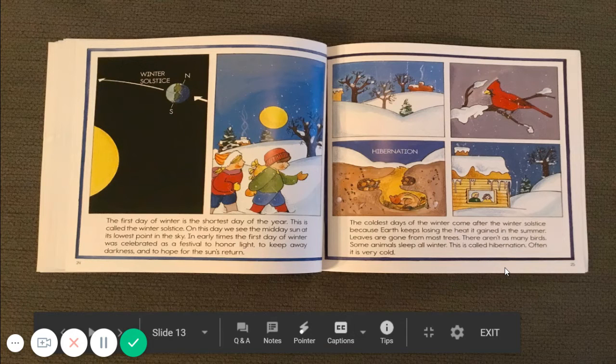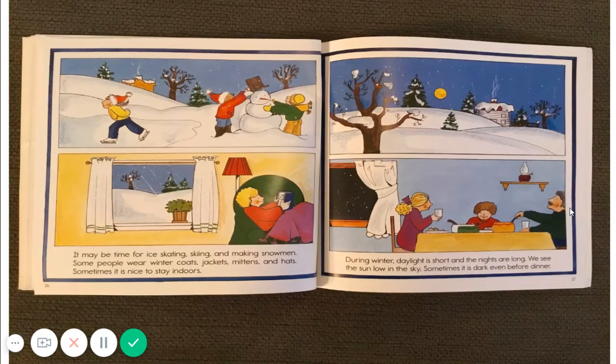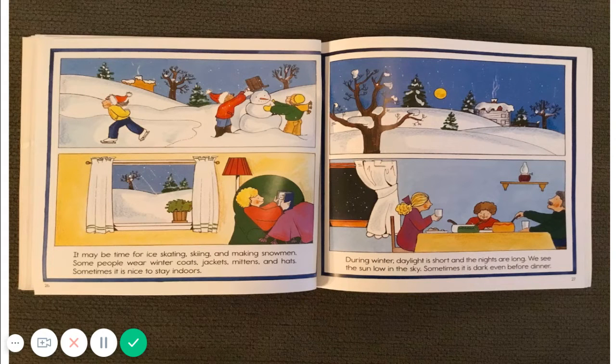How are we impacted by winter? All right, it may be time for ice skating, skiing, and making snowmen. Some people wear winter coats, jackets, mittens, and hats. Sometimes it's nice to stay indoors. During winter, daylight is short and the nights are long. We see the sun low in the sky. Sometimes it's dark even before dinner.